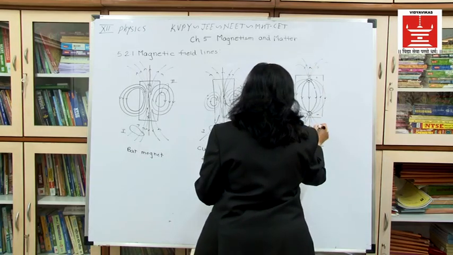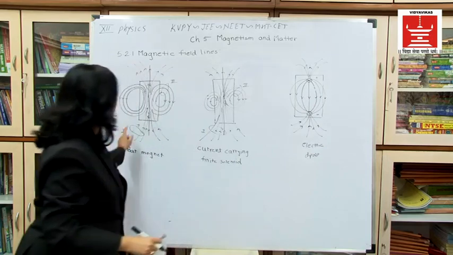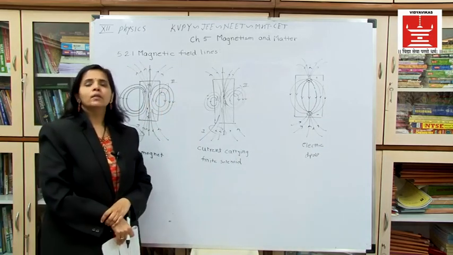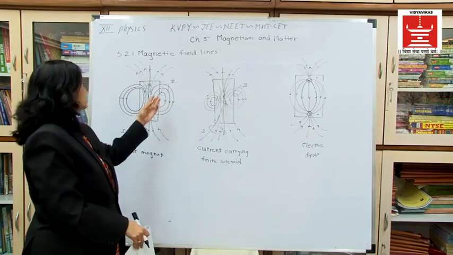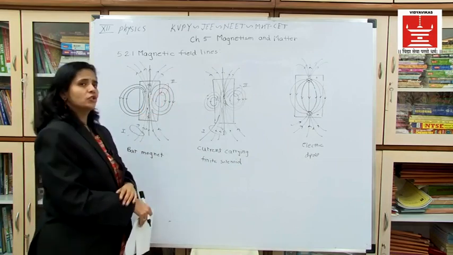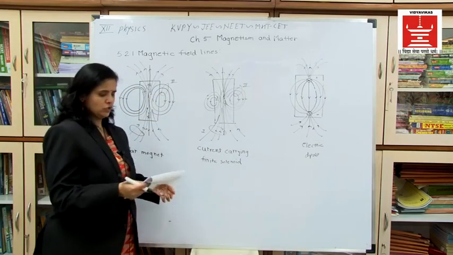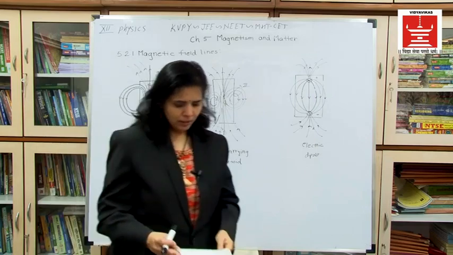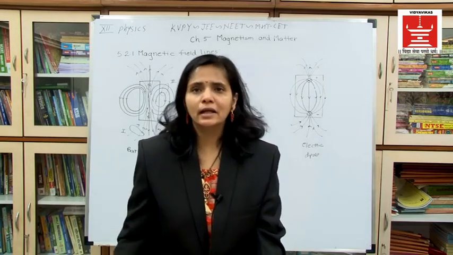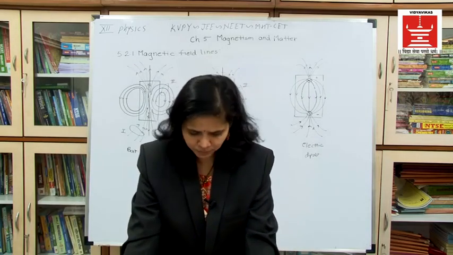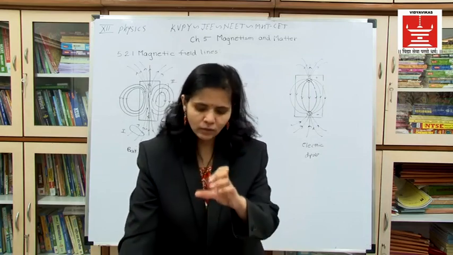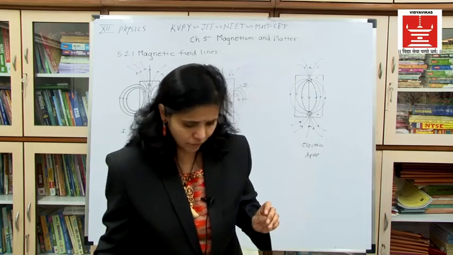So these 1, 1, 2, 2 show a Gaussian surface. Here we can say that the lines are close to each other, so the field at 2 is more than the field at 1. So some important properties of magnetic lines which we can summarize as, first of all, you write down the definition of magnetic field lines. I will dictate the definition.